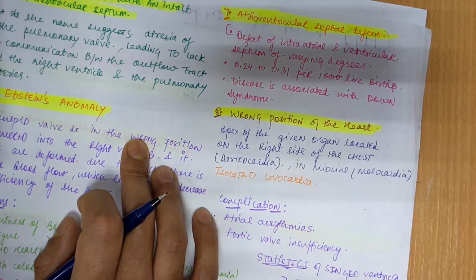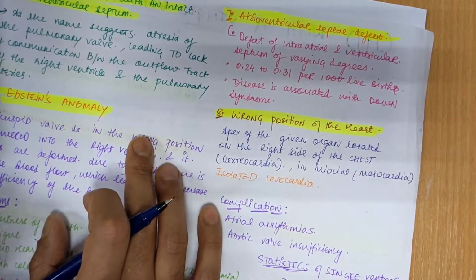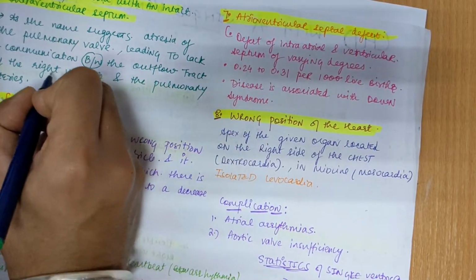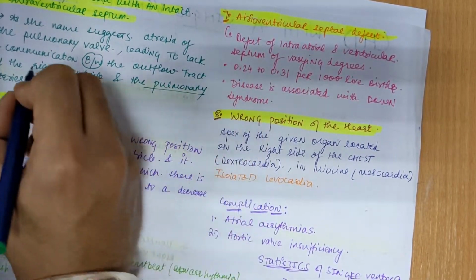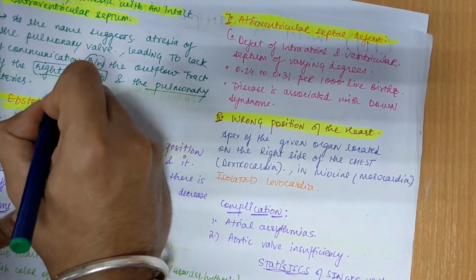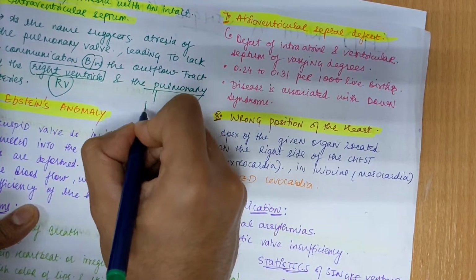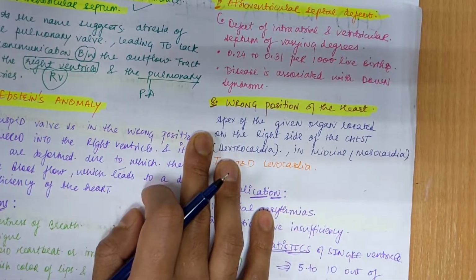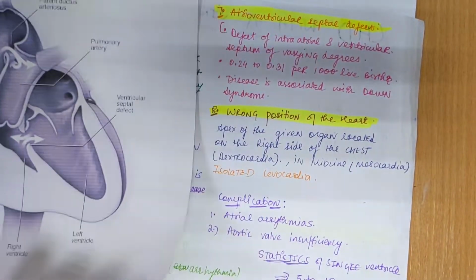So in this case we have atresia of the pulmonary valve, which leads to the lack of communication between the outflow tract of the right ventricle and the pulmonary artery. So there is a lack of communication between your right ventricle and your pulmonary artery, and this pathology is called pulmonary atresia with an intact intraventricular septum.